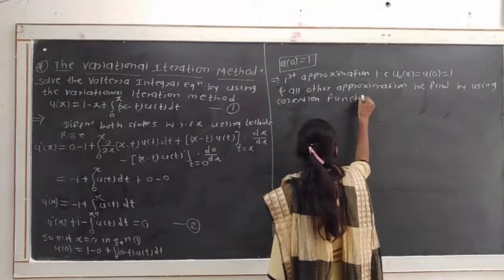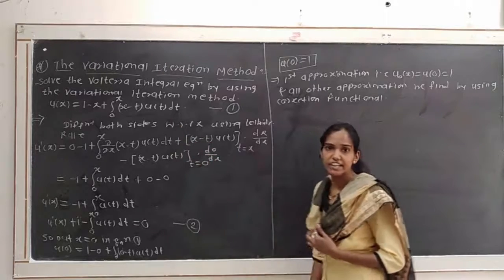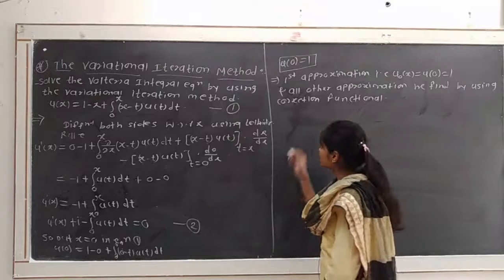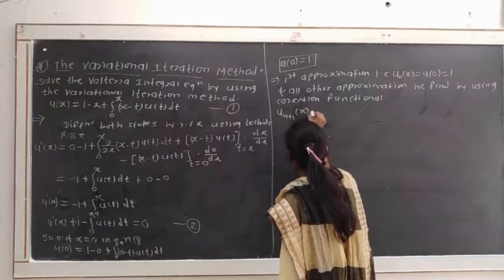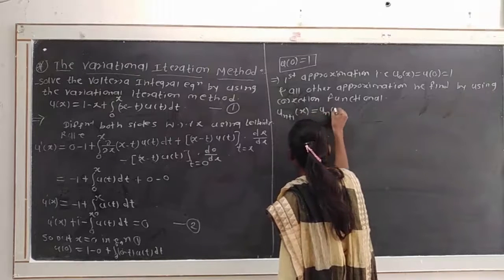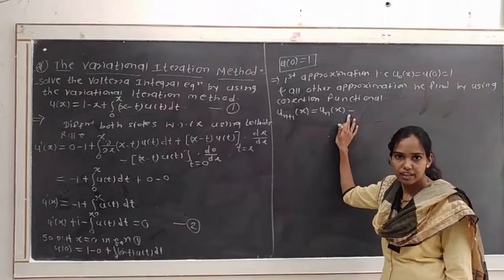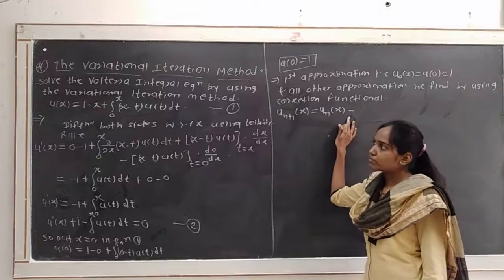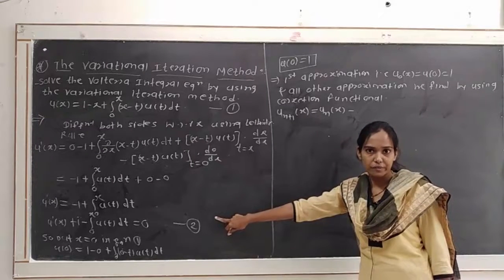Okay, so the correction functional for the Volterra integral equation using the variational iteration method is, I write here, u n plus 1 of x is equal to un of x minus, and here always take the Lagrange multiplier value, which will be minus 1, because here we only use the first order Volterra integral differential equation.